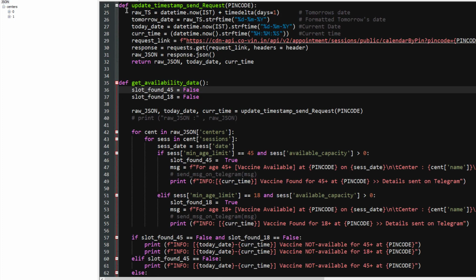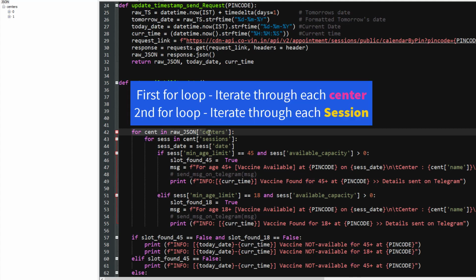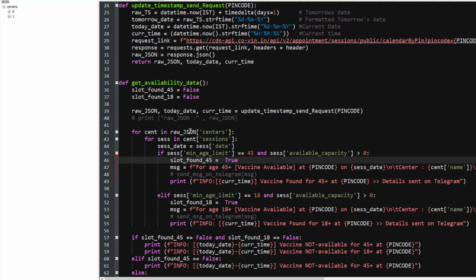All right. Now you can see here, I'm using a for loop which will iterate through each center. We will go through each center, right? Now inside the center, I created another for loop which will iterate through each session. So in order to parse this information, I have to use two for loops. One is for the centers and the other is for the session inside the center.